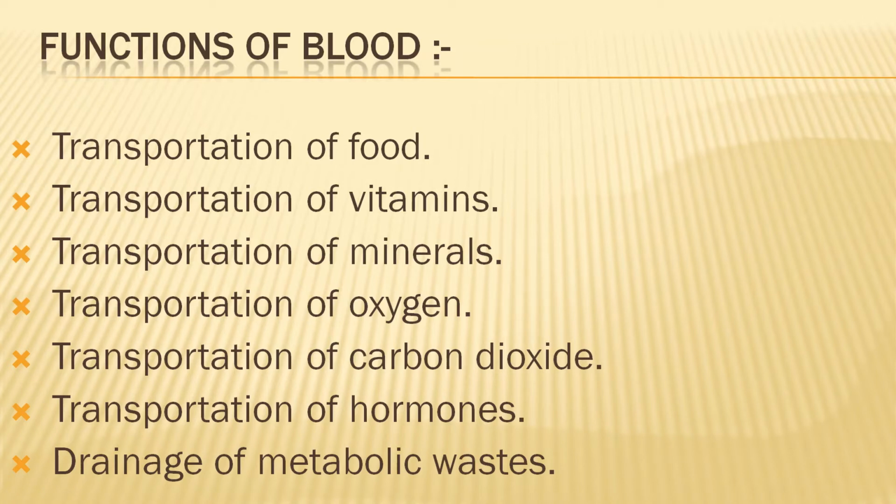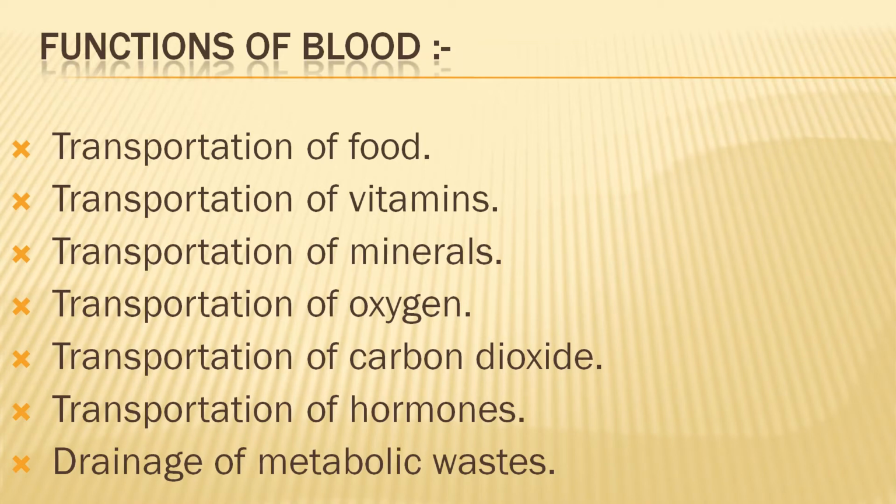Digested food, then vitamins and water are transported from the alimentary canal to different parts of the body. Then transportation of vitamins. Vitamins are transported by the plasma of the blood to the different parts of the body. Then transportation of minerals. Blood transports various minerals from one part of the body to the region of activation.